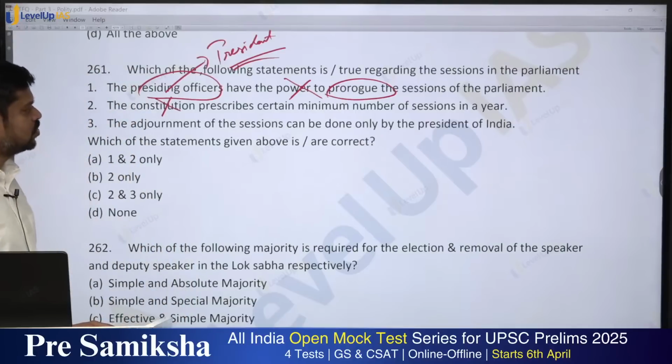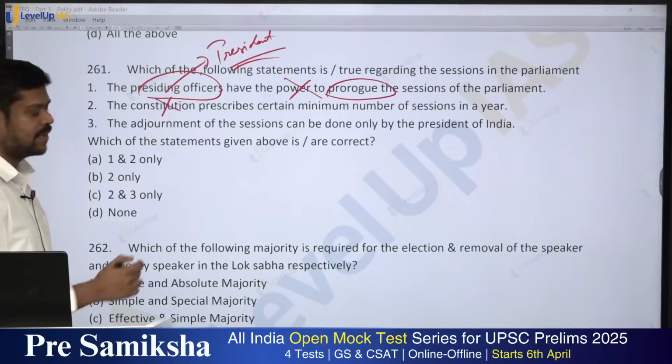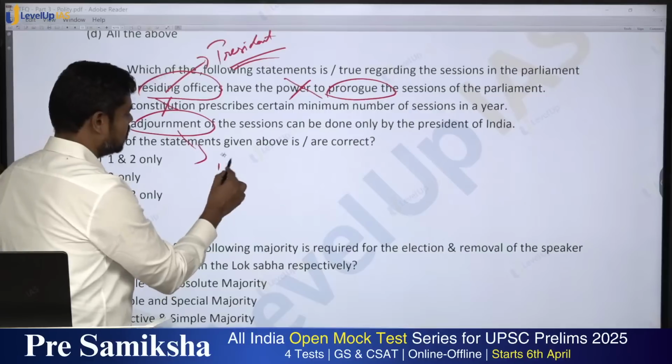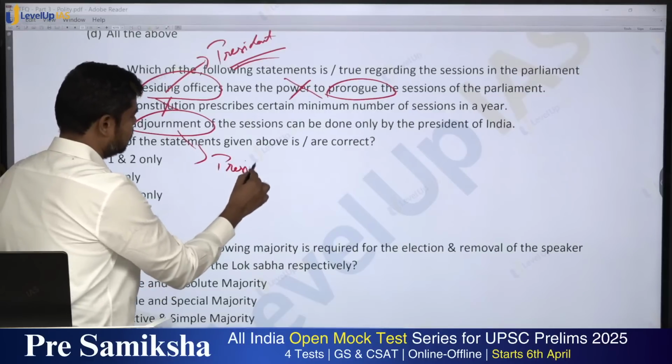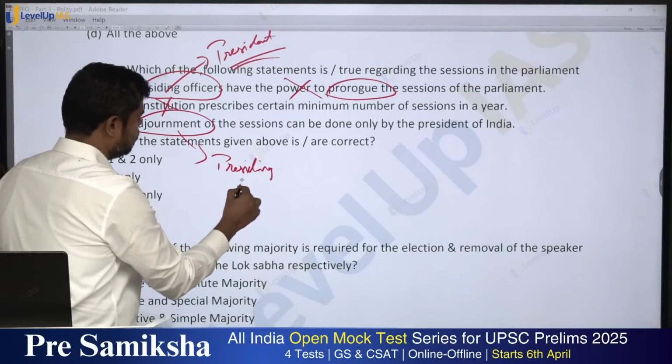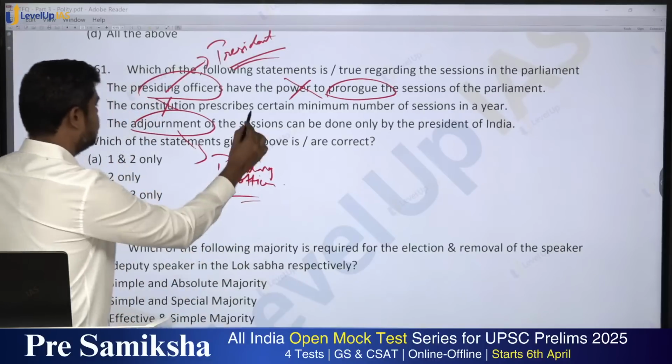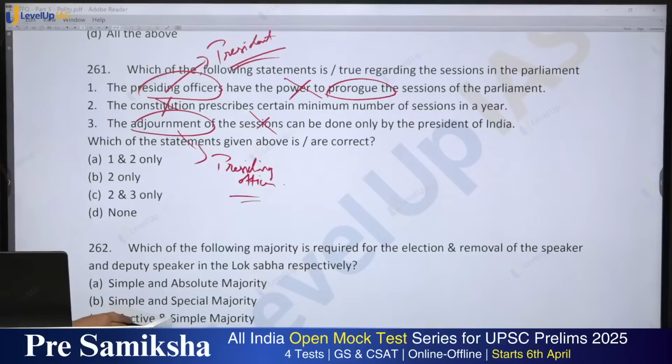The adjournment of a session can be done only by the President of India. The President of India will not do the adjournment. Who will do the adjournment? It is done not by the speaker, but by the presiding officer. Don't assume it is only in the Lok Sabha. So it is the presiding officer, not the president. So which of the statements given above are correct? None of the above.